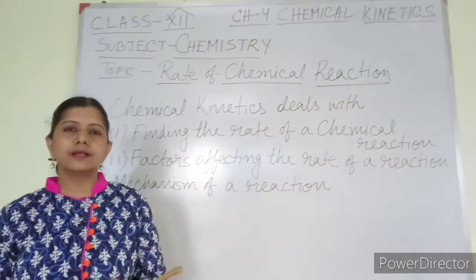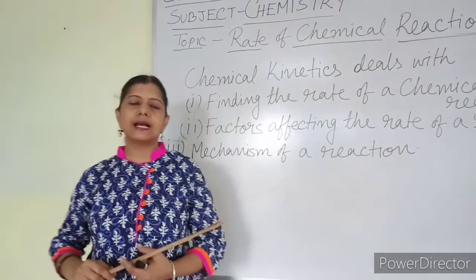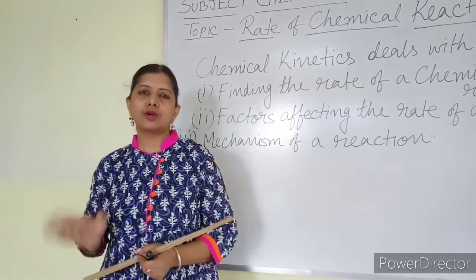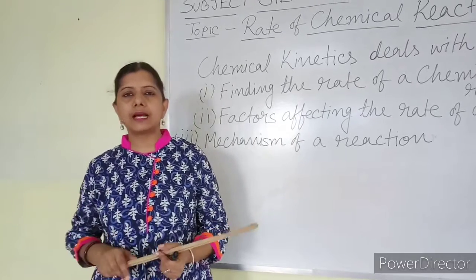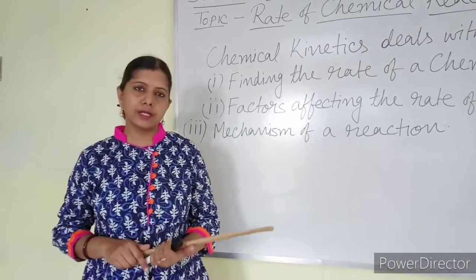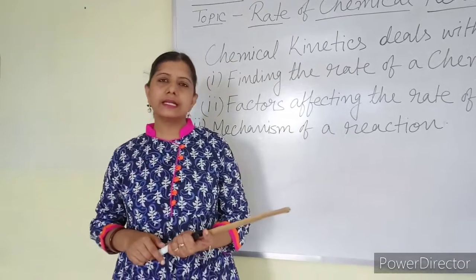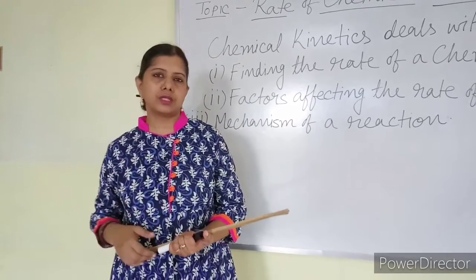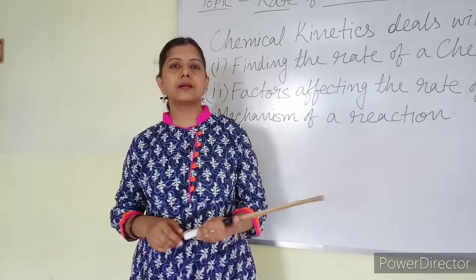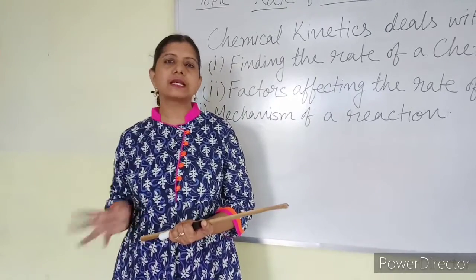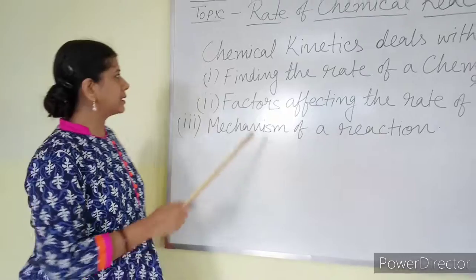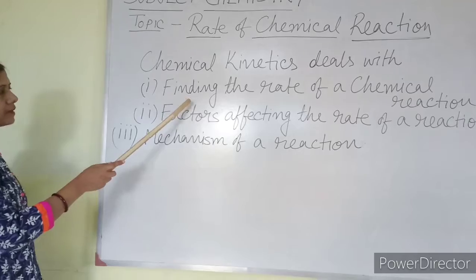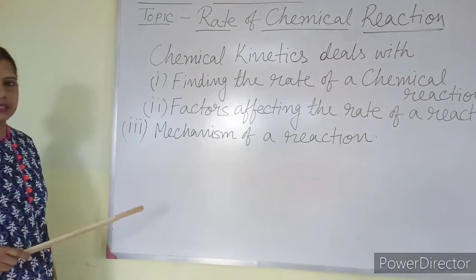Now, in the previous year in thermodynamics, you have learned that thermodynamics determines whether a chemical reaction will proceed or not. That is, the feasibility of the reaction is determined by thermodynamics. But chemical kinetics deals with the rate of the chemical reaction, that is, at what rate it will proceed. Chemical kinetics is the branch of physical chemistry that deals with finding the rate of a chemical reaction. This is the first thing that you are going to go through in this chapter.